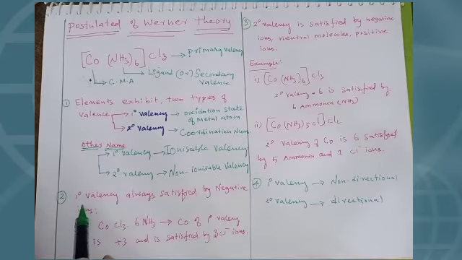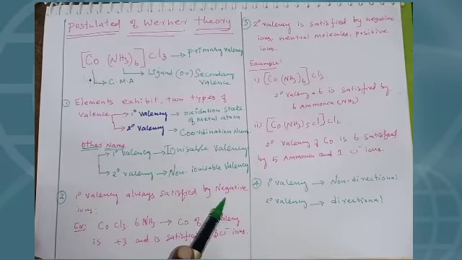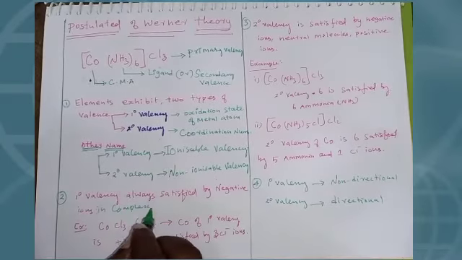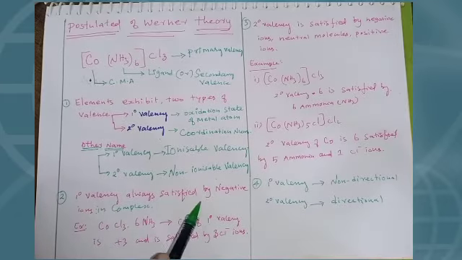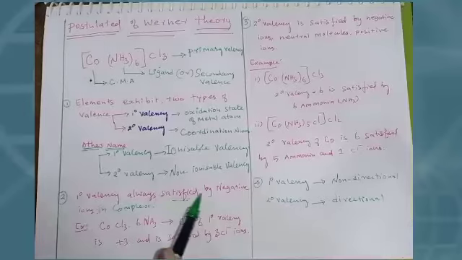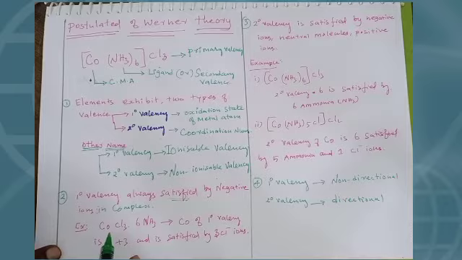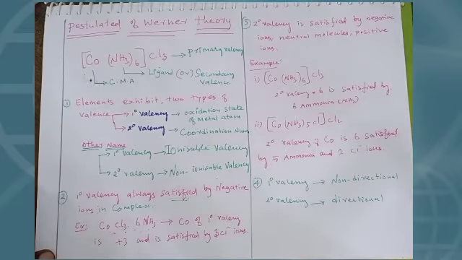Next, primary valencies are always satisfied by negative ions in complexes. For example, CoCl3 with 6NH3, this complex I wrote like this. The primary valency of cobalt is +3.